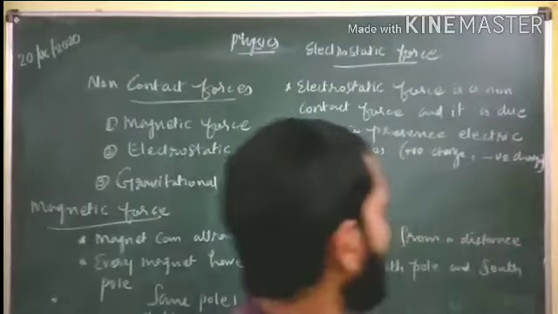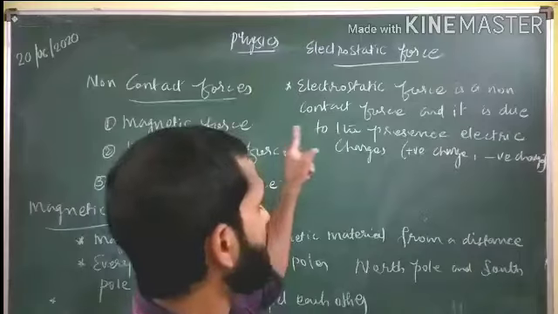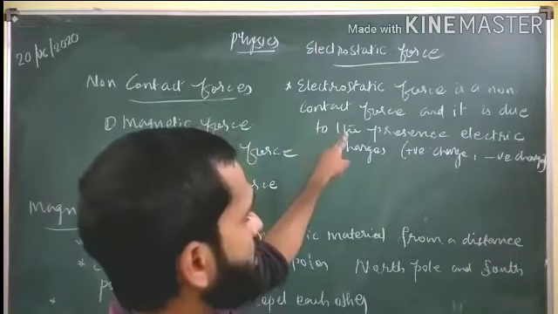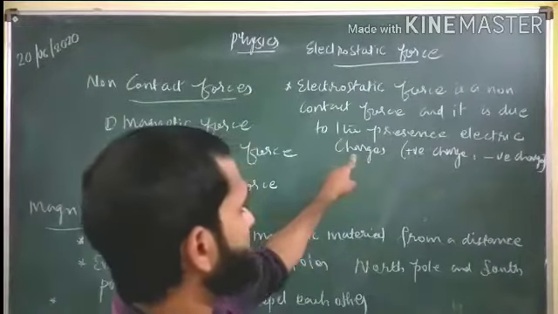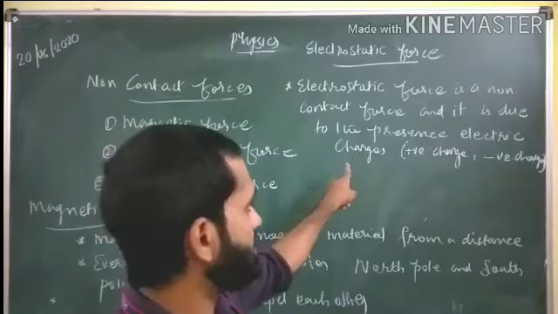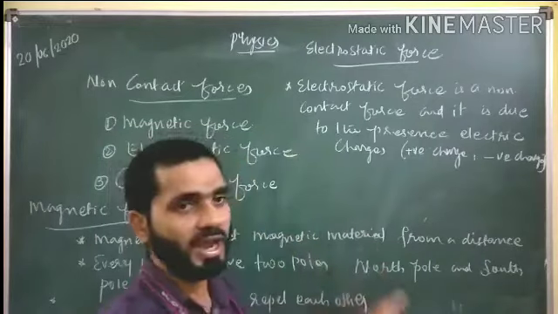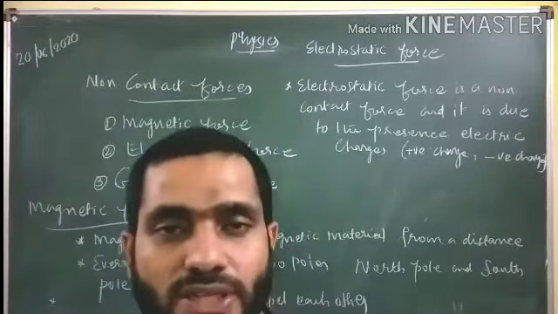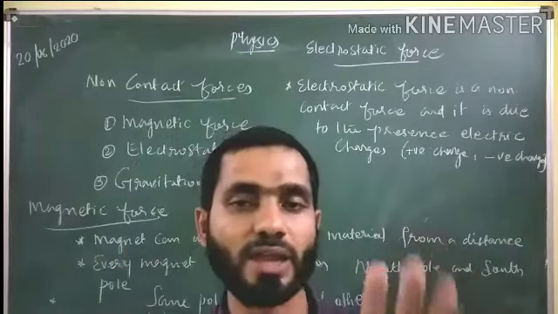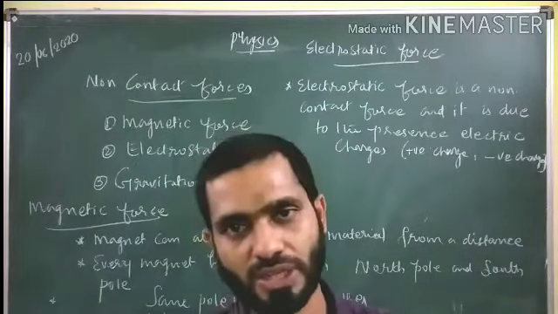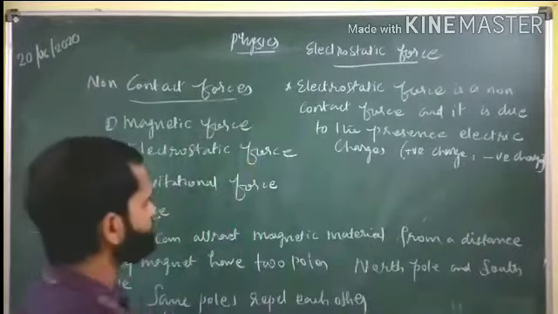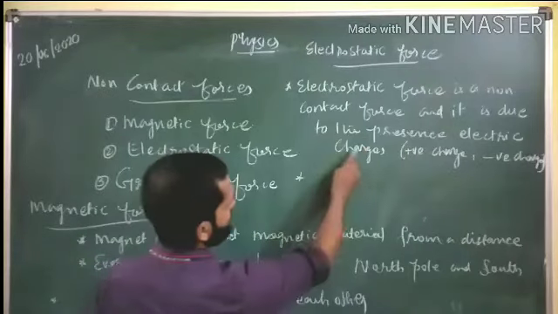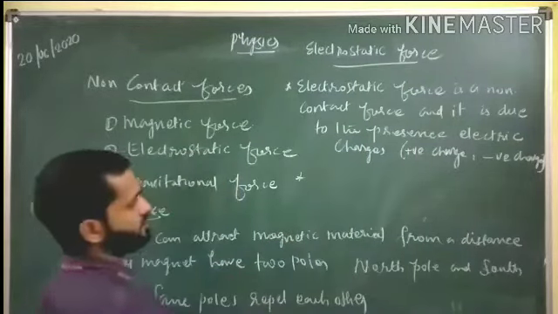So electrostatic force is a non-contact force, and it is due to the presence of the electric charges. So this force is acting due to the presence of the electric charge. Suppose an object is charged, then it can attract other uncharged materials.